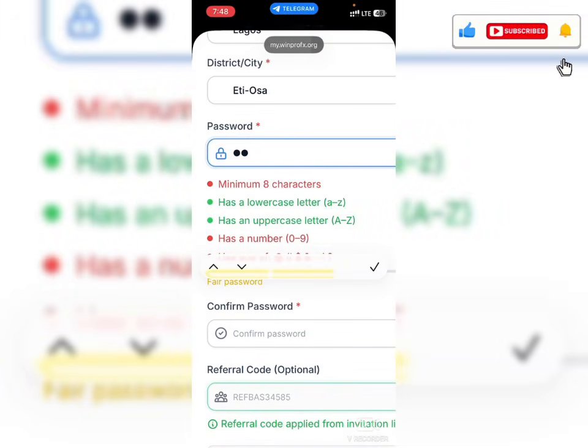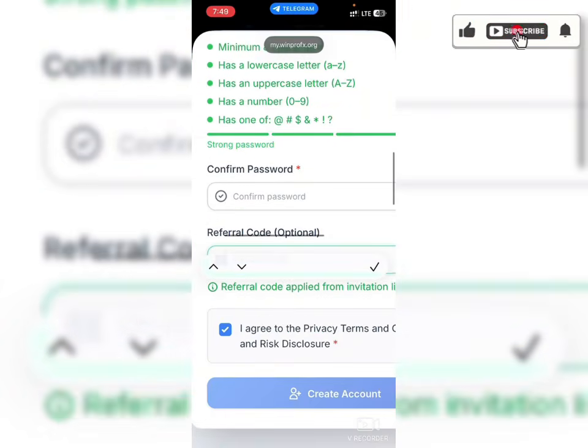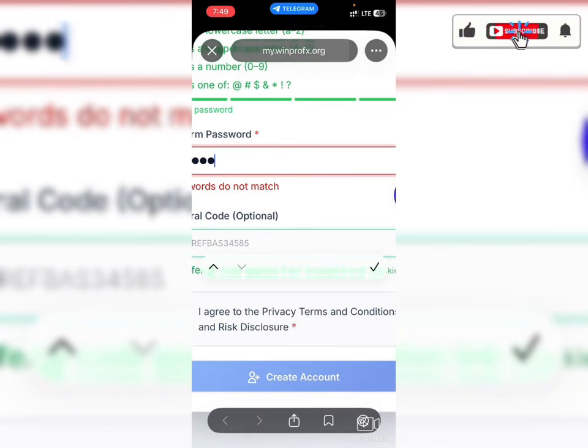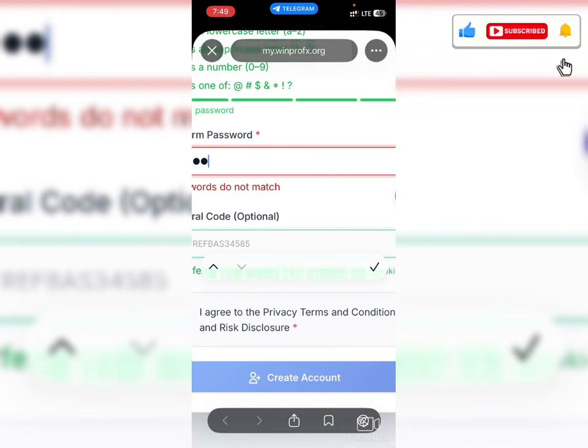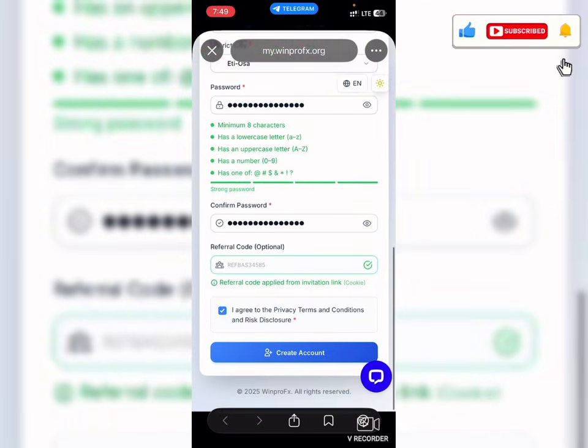The password right there, and also right here you confirm the password to make sure there is no mistake while typing it. I think I just made a mistake and I need to correct that. Right there. So that has been filled. I'm sure that aligns with the password at the top. And the next thing we need to do is to click on create account.